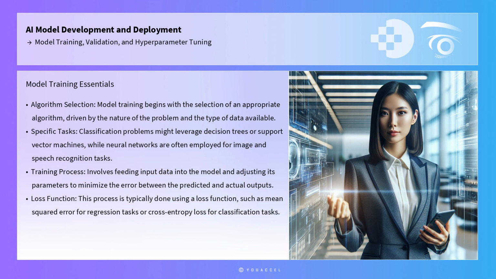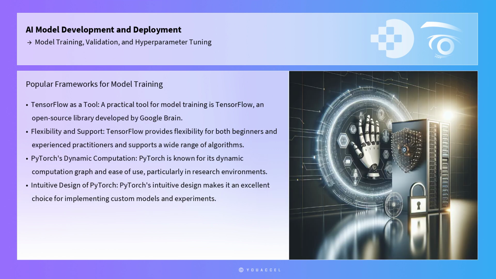The choice of algorithm and loss function is crucial, as it directly impacts the model's ability to learn from the data. A practical tool for model training is TensorFlow, an open-source library developed by Google Brain. TensorFlow provides a robust platform for building and training machine learning models, offering flexibility for both beginners and experienced practitioners.